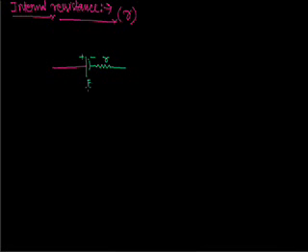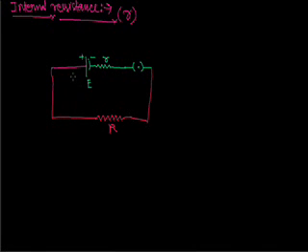It has EMF E. This is our switch, and this is the external resistance. Now the switch is on, so current will flow from the positive terminal of the cell to the negative terminal. Let us consider the current is I.